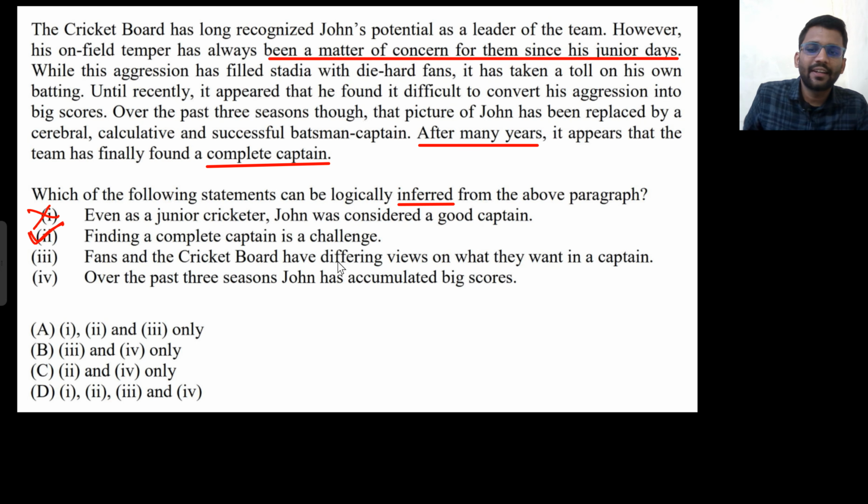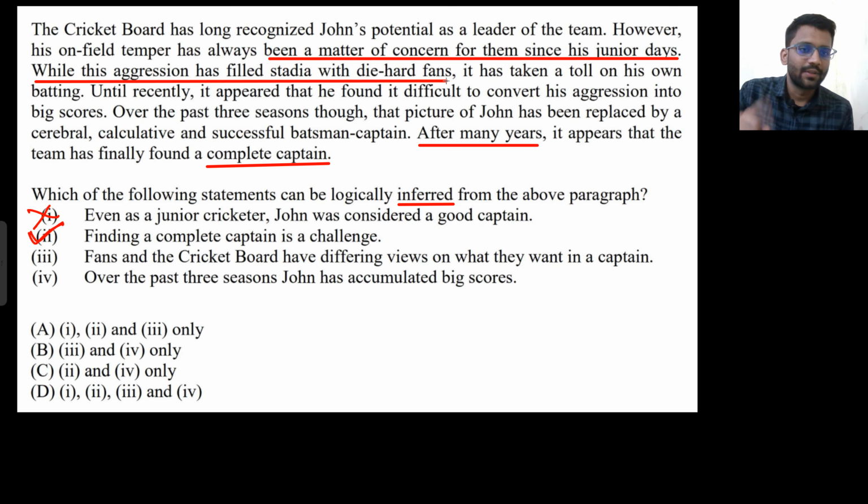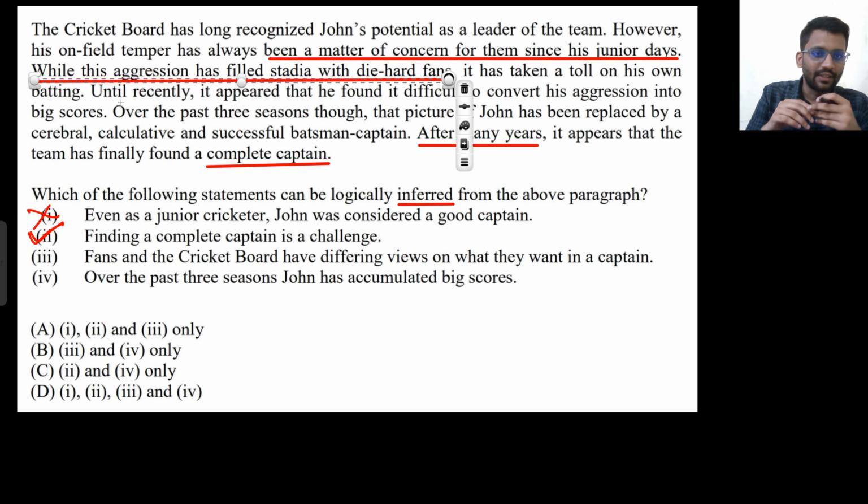Now, fans and the cricket board have different views on what they want in a captain. Here there is nothing that tells the point of view of a fan. Is there any statement that can tell the point of view of a fan? You may think of the statement, "while this aggression has filled stadia with die-hard fans, it has taken a toll on his own batting." This line can be a bit confusing. Stadia means stadium. So he is aggressive, and that's why people are coming to the stadium to see him. That's what you may infer from this statement.